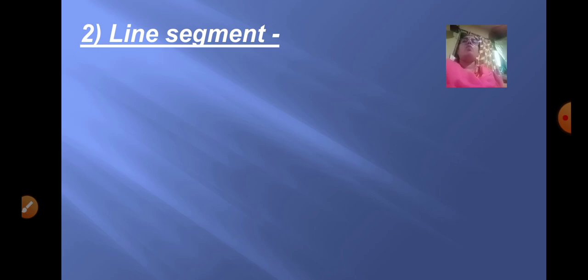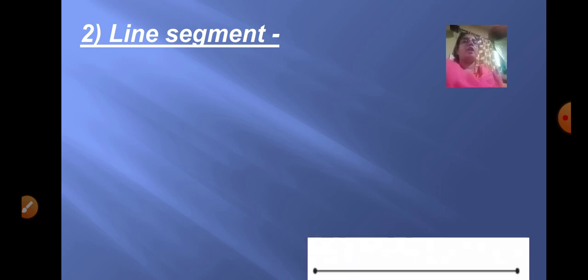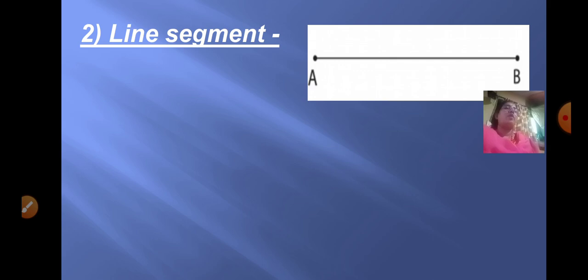Coming to the second one, that is line segment. Now what is a line segment? Here you have got 2 points, that is point A and point B. Now when we join point A and point B, we get a line segment. Now as a line segment has got 2 endpoints, that is point A and point B, it can be measured. And it has got a finite number of points. That is, as it has got 2 endpoints, it has got a finite number of points. Finite means a fixed number of points.